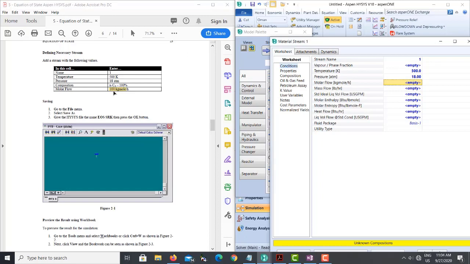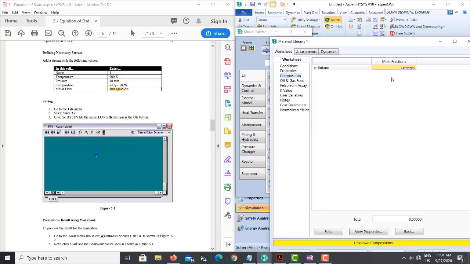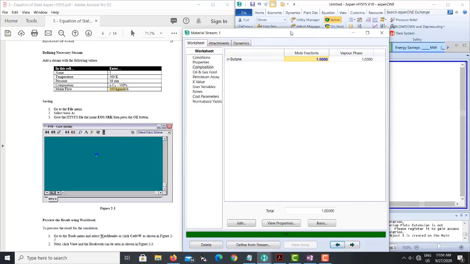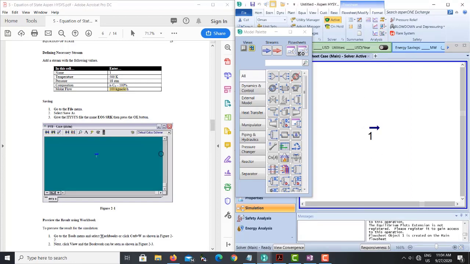The molar flow rate is mentioned as 100 kgmole per hour. If it is not mentioned, then you can assume 100 kgmole per hour. The final thing we need to define is the composition. Since it is only one component, the overall composition has to be 1. Since we are using molar flow, it has to stay on mole fraction, not mass fraction. If it were shown as a mass flow rate, then we would need to switch to mass fraction. Since it is showing 100 kgmole per hour, we stick to mole fraction. Click OK, and then it is basically done.